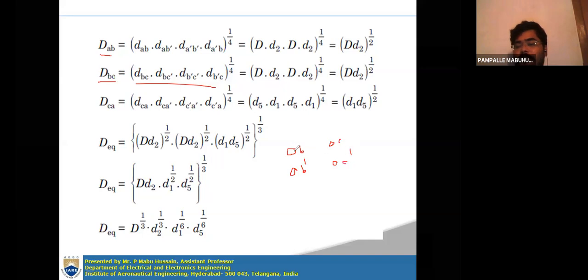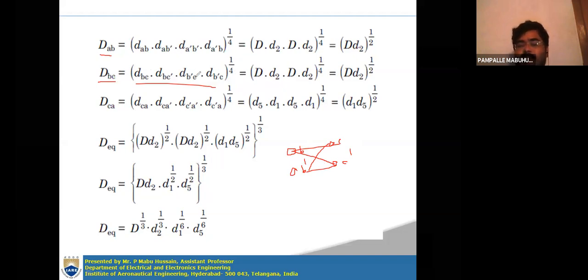Then the mutual distances are BC, BC dash, B dash C, B dash C dash. These are the distances from B to C and from B to C dash, whole to the power of again 1 by 4, 1 by mn, which is 2 into 2.